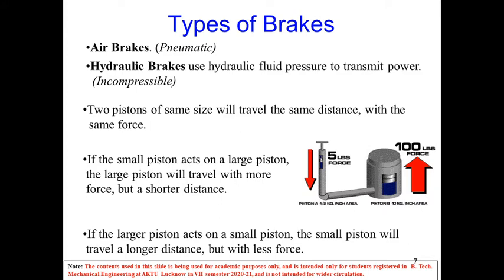Now consider the case when the small piston acts on the large piston. This is the small piston, this is the larger piston. If this piston acts, as the arrow shows, over the large piston, the large piston will travel with more force but a shorter distance, because we know the formula of force. The size of the smaller piston is less than that of the larger piston, so when it acts on the larger piston, the displacement will be less but the force will be more.